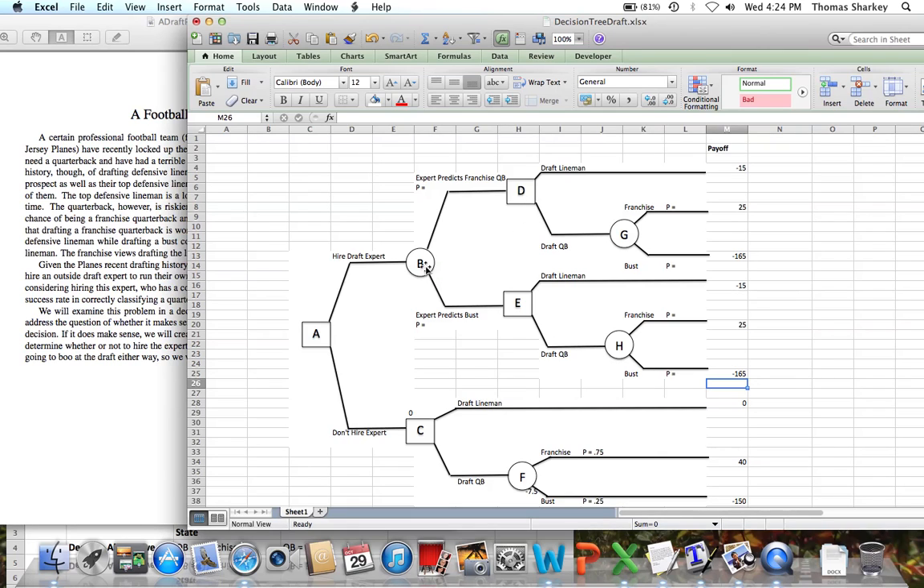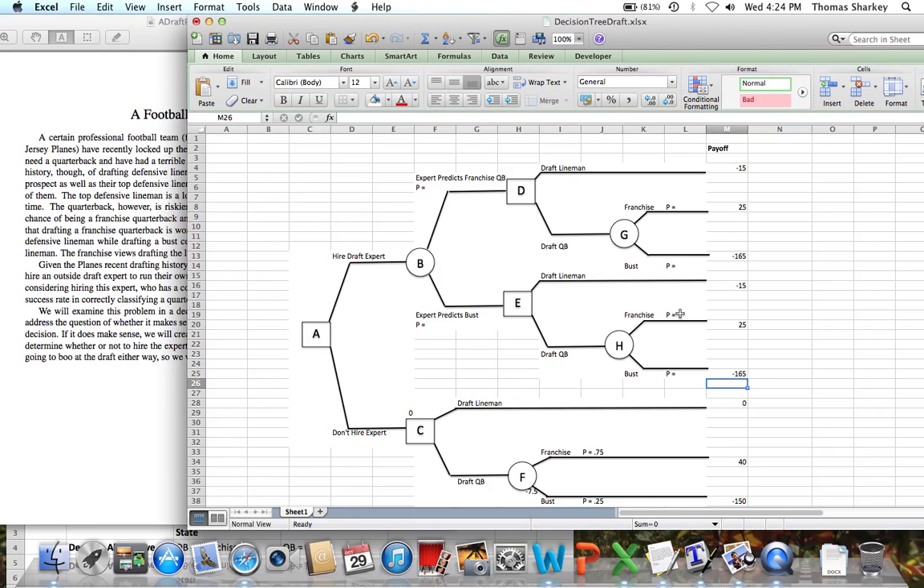So what we need to do is, for each of the decision nodes, D and E, find the expected payout. What is the expected payout at decision node D, and what is the expected payout at decision node E? And in order to do that, we need the probabilities associated with whether or not the quarterback will be a franchise quarterback. What we need to incorporate, at node E, is that we've already been given the finding of the expert.